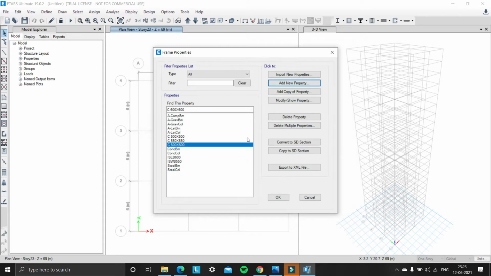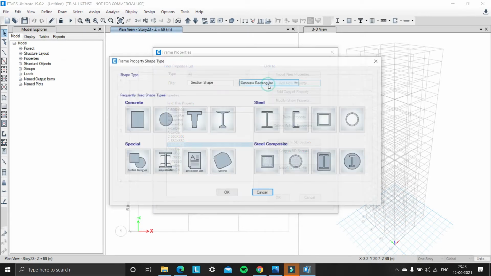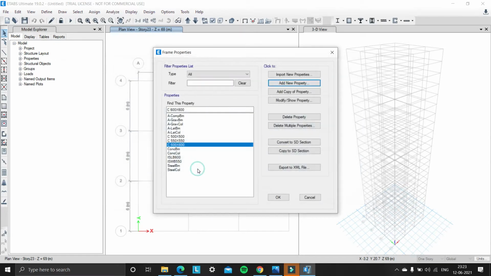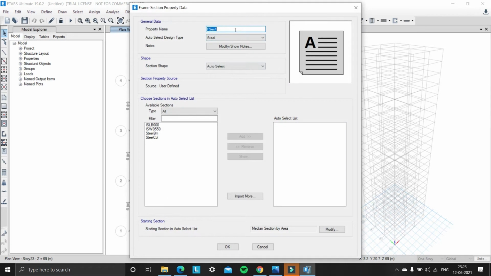So we need to define another property, that is column auto select. So for that, add new property, and then under special there is auto select option. So we have given the property name as column auto select and design type as concrete.